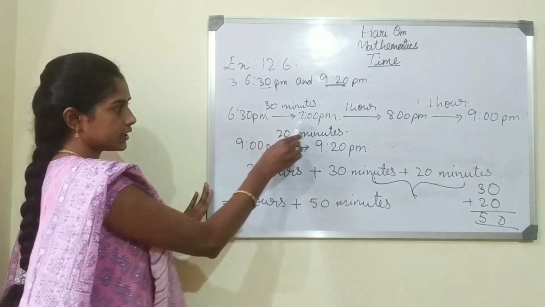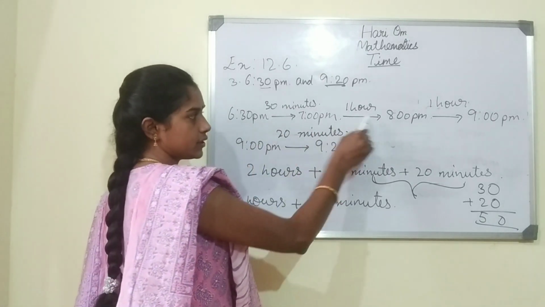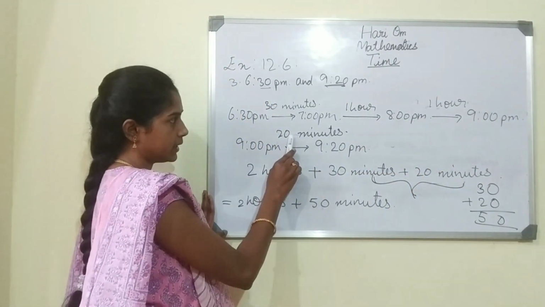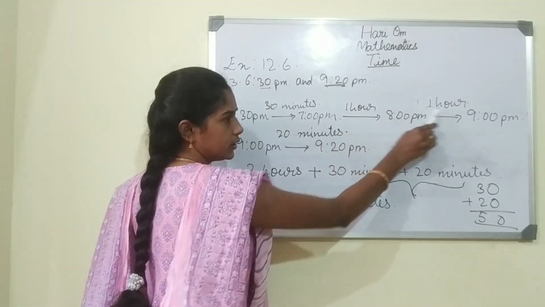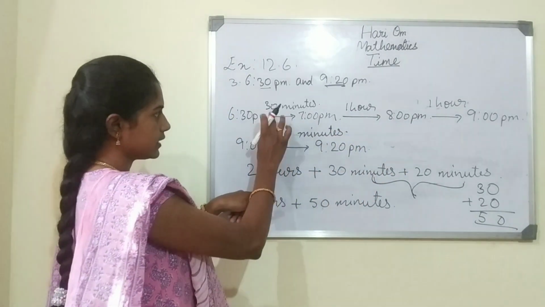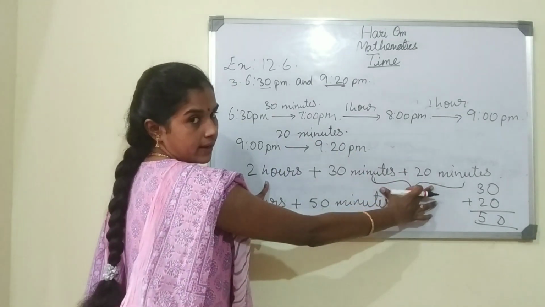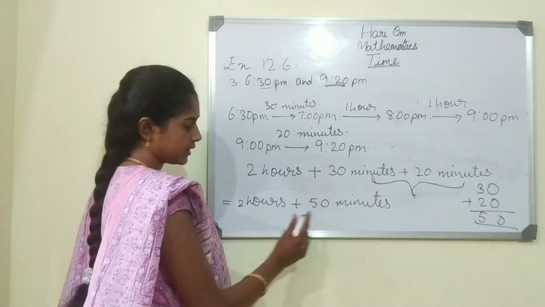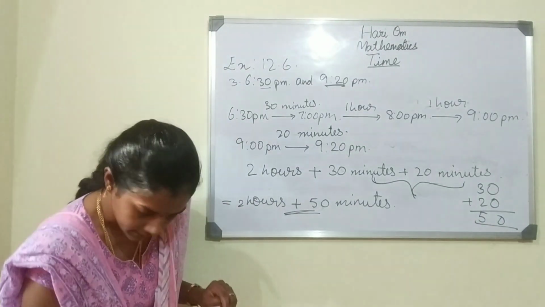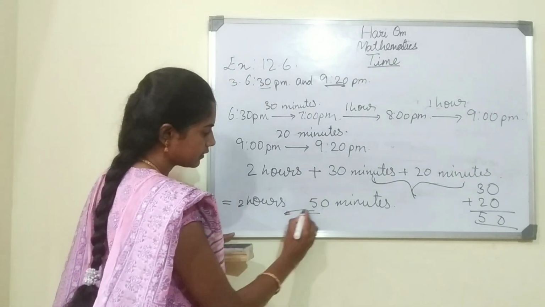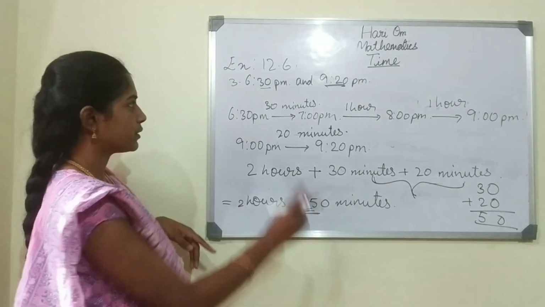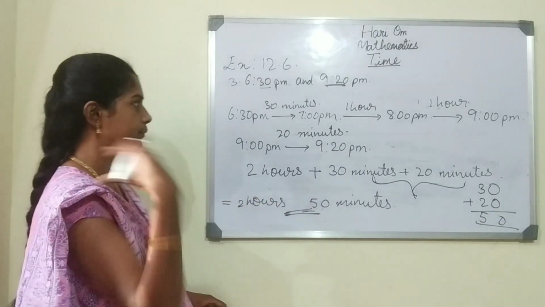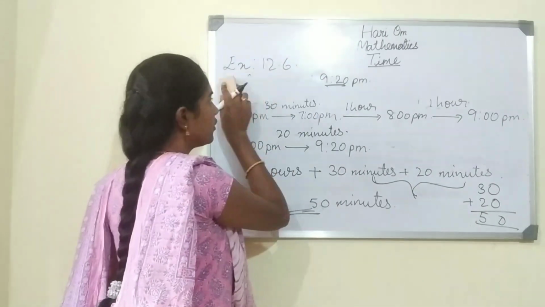Understood, children? So 6:30 to 7 o'clock, 30 minutes. 7 to 8, 1 hour. 8 to 9, 1 hour. And 9 to 9:20, 20 minutes. So 1 hour, 1 hour, so 1, 2, 2 hours. And this 30 minutes and 20 minutes we have written separately. So 30 plus 20 is 50. So 2 hours 50 minutes is the duration between 6:30 p.m. and 9:20 p.m. Okay. Now let us go for the fourth one.